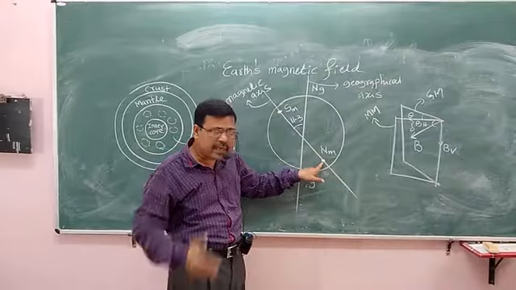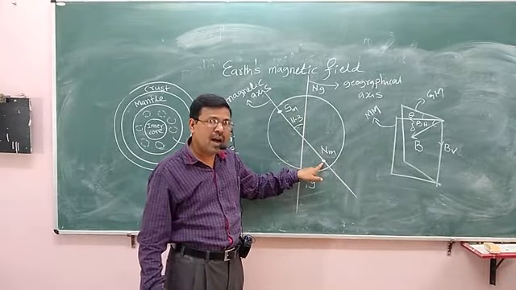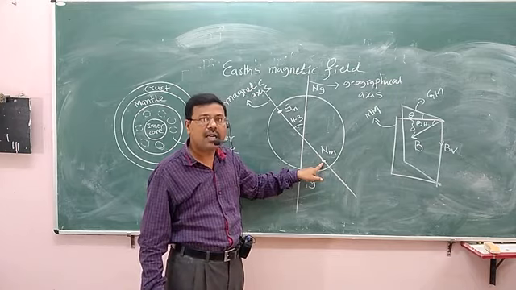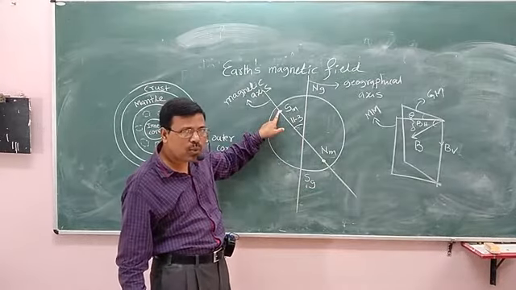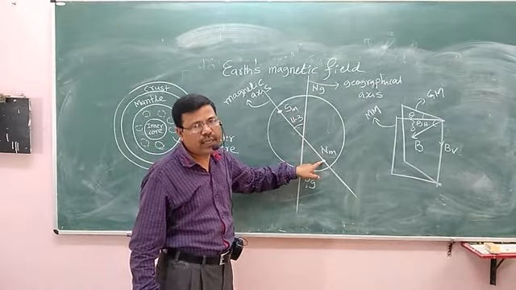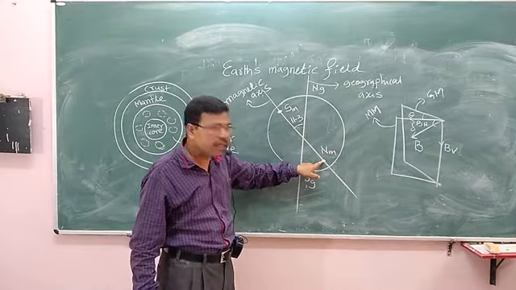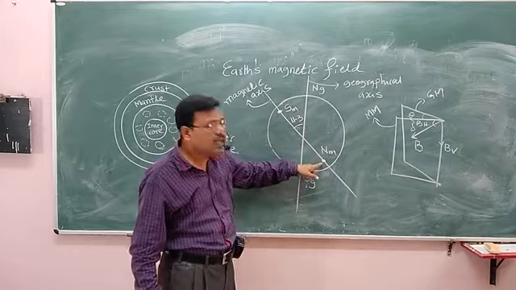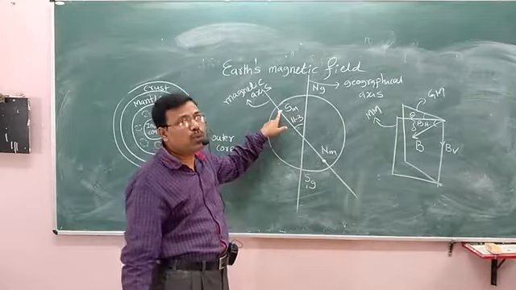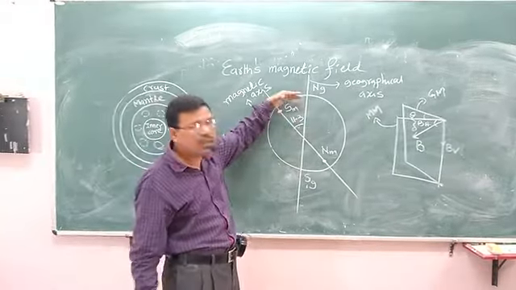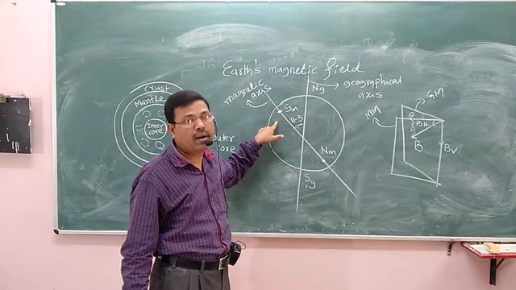And the magnetic North Pole is situated in Antarctica. So the magnetic North Pole is situated in the southern hemisphere in Antarctica, whereas the magnetic South Pole is situated in the northern hemisphere in Northern Canada.